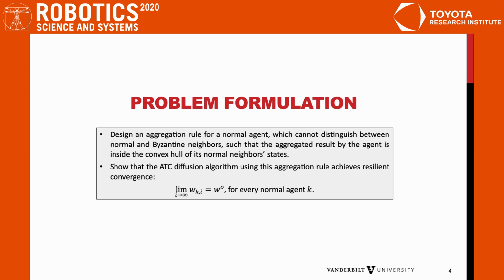From the previous example, we found it's necessary to guarantee the safety property for cooperative learning to cope with Byzantine attacks. We formulate our problem as follows. First, we want to design an aggregation rule such that the aggregated result by a normal agent is always inside the convex hull of its normal neighbors' states, even when the agents cannot distinguish between normal and Byzantine neighbors. And then we want to show the diffusion algorithm using this aggregation rule achieves resilient convergence for every normal agent.